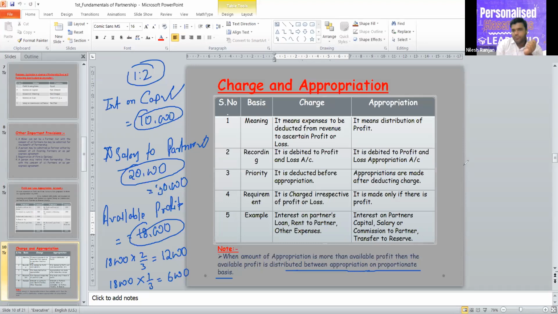Let's say we have 18,000 of profit, as in this example, and total appropriation is 30,000. So it will be 0.60. Or if you multiply it with 100, you will get 60%.